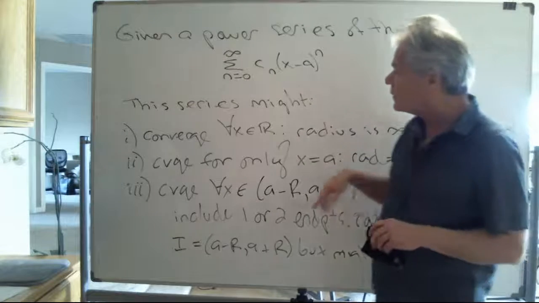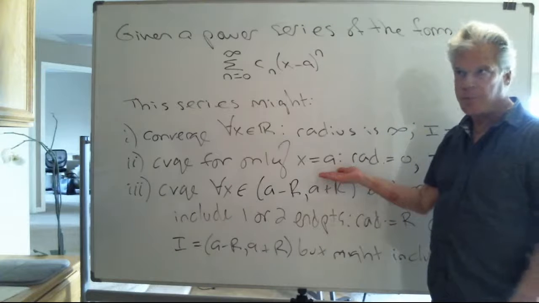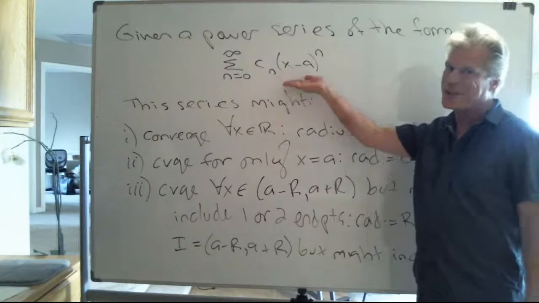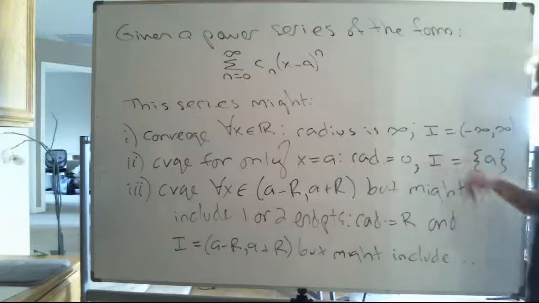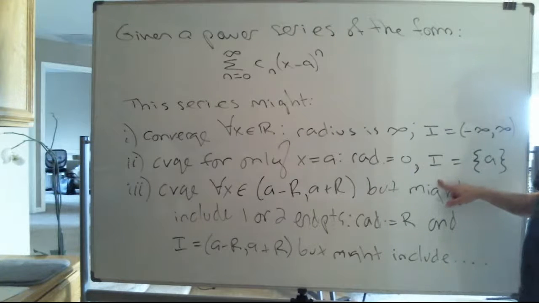It could be the case that the power series converges for no values of x, with one exception. If x is equal to a, I don't care what else is going on, it's always going to converge. So it might be the case that it only converges at x equals a, in which case I say the radius of convergence is 0, and I say the interval of convergence is, if you don't mind me saying it this way, that singleton set.